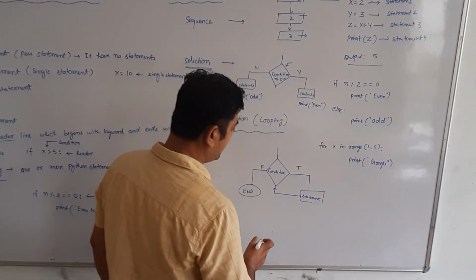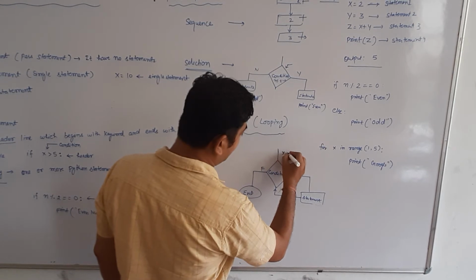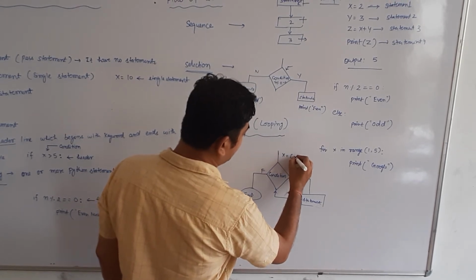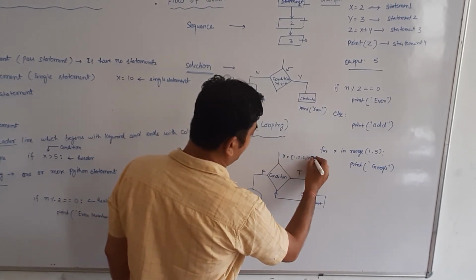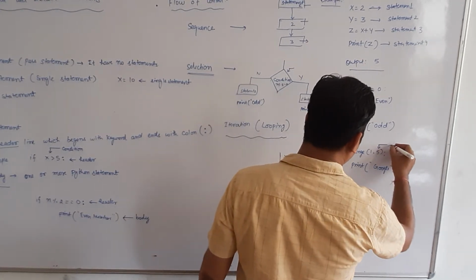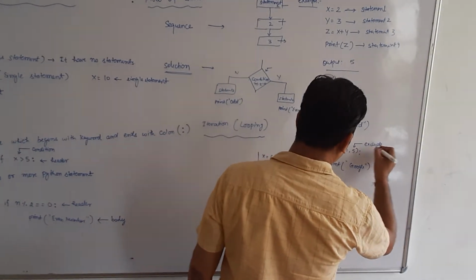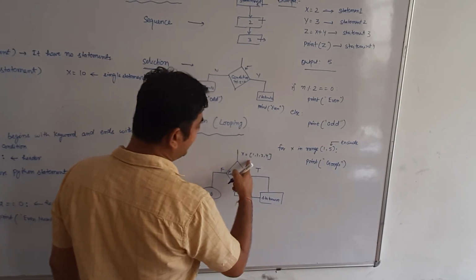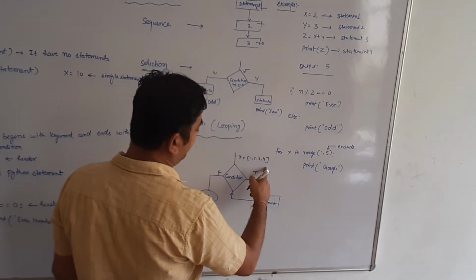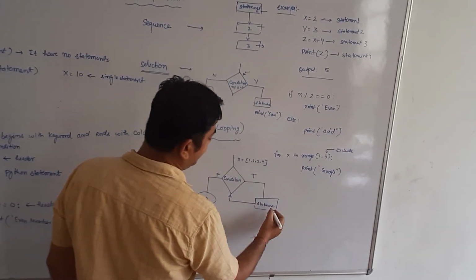It means x takes values from the list 1, 2, 3 and 4. You know that the range function is going to exclude 5. So x contains 1, 2, 3, 4.